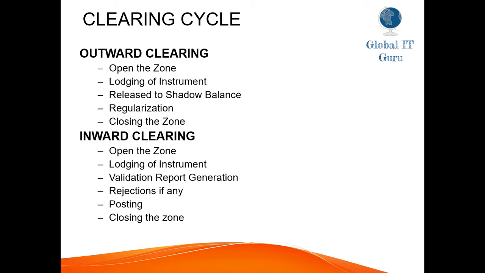Okay, now coming to the clearing cycle. For outward clearing, we have these listed items: open the zone, lodging of instrument, release to shadow balance, regularization, closing the zones. So what is open the zone?